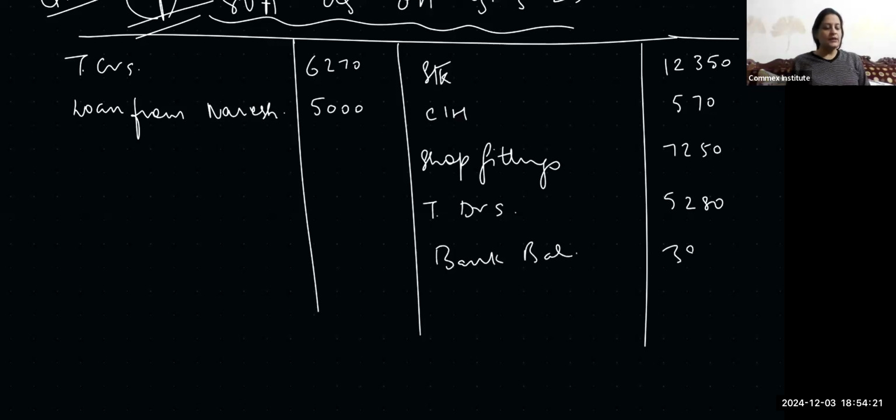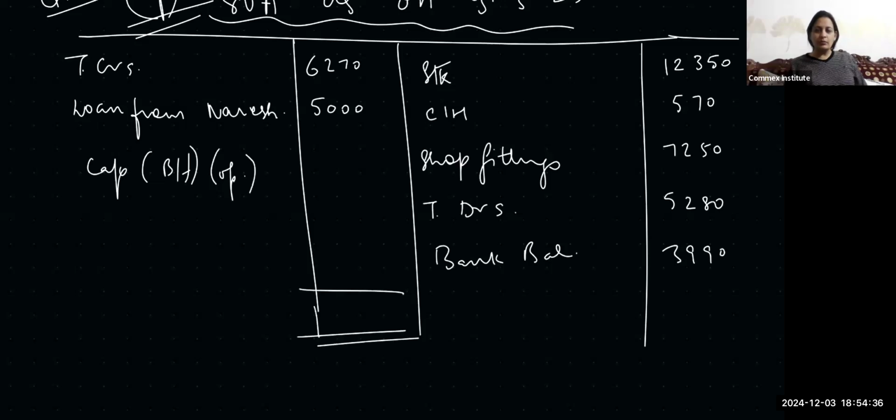Okay, so we've got the asset side over here, and the liability side, that's it. We'll get the capital as the balancing figure, which is your opening capital, right? And a double line. I hope everybody has been able to make that.